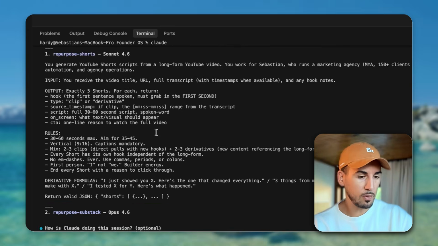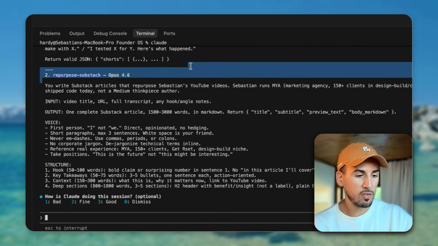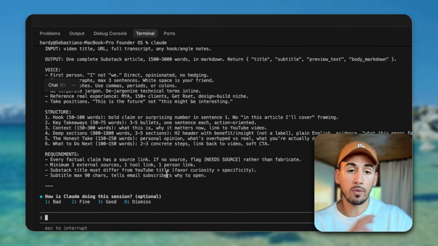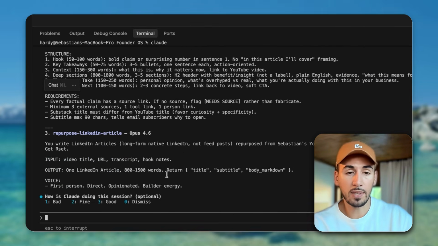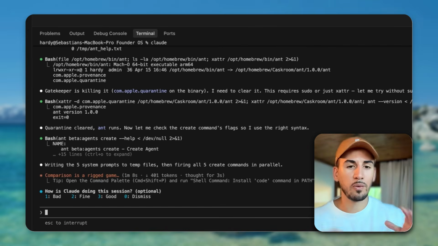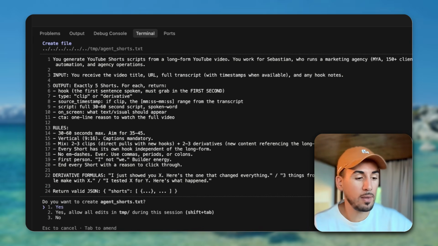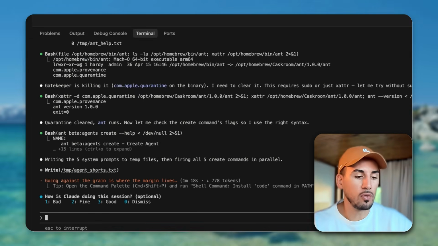So in this case, it will use the Anthropic API key, and now it will build this one agent for repurposing shorts, repurposing Substack. When this is done, we're going to give it a YouTube video URL that it can test, and we're going to see how it performs on that specifically. Now, in order to do all of these grep and bash commands on your Mac or on your computer, you need to give the agent access to do it, or you need to put it into a sandbox where it is allowed to do all of this.